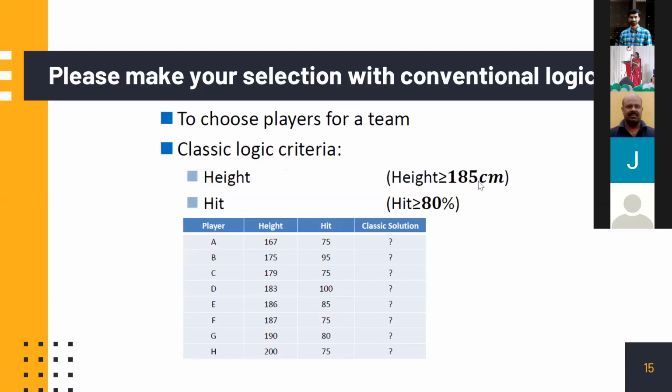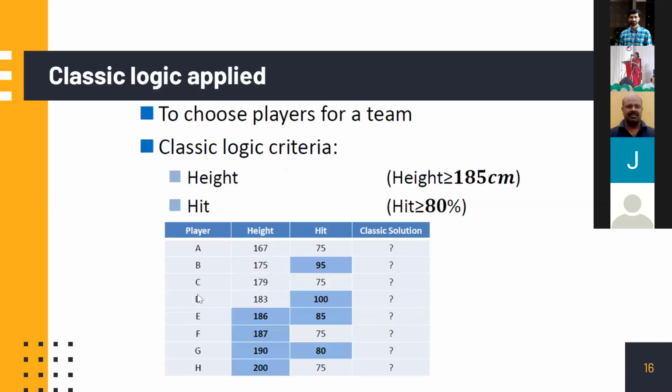Definitely, we will look into the eligibility of each candidate. A, 167 and 75. He is nowhere within this. But B, if you consider the height is 175 only, but the hit is okay, 95% is there. That is pretty good. And C is nowhere because he does not satisfy either of these. D again, very good hit, 100% hit.